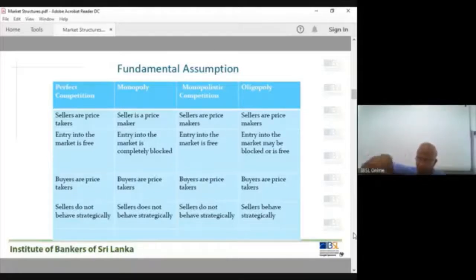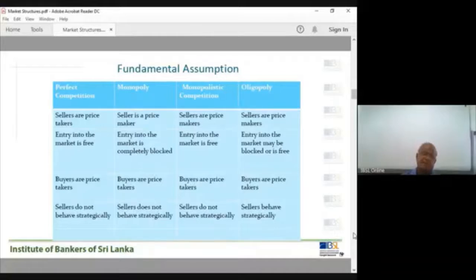As I said, it's a big market. Within the industry you have a large number of firms, each firm is a monopolist, a price maker. Oligopoly market: sellers are price makers. There is some question here, put the question mark also. Sometimes they are said to be quantity setters, price setters, but generally they are price makers.